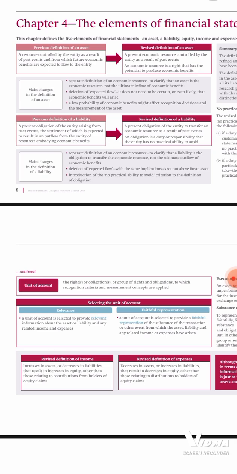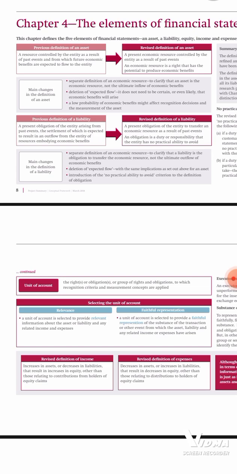Also, I will just look at the other 3, where we have the equity, the incomes, and the expenses. Under equity, that's the net assets of an entity after subtracting all its liabilities. Equity is the residual interest in the assets of the entity after deducting all its liabilities.